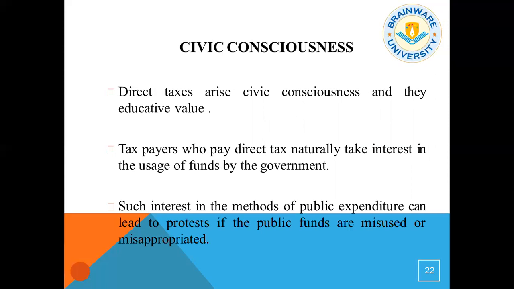Taxpayers who pay direct tax naturally take interest in how the government uses funds, and such interest can lead to protest if public funds are misused or misappropriated. We, the normal people, have the right to know how much the government is spending on public expenditure. This is our money.